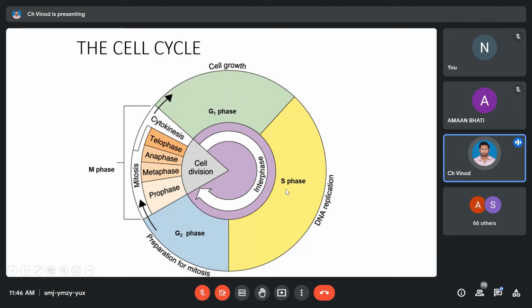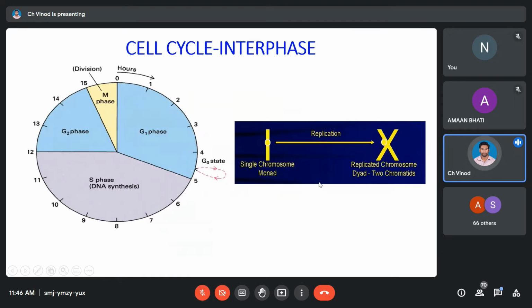whatever the DNA that has been produced, whatever the DNA that has been doubled, will now be condensing, and it will be forming something called your chromosome. Okay. So this is how your chromosome will be forming if there is no division. You are just going to have one P arm and one Q arm. So this is called a monad. Monad means one arm. So your centromere is bearing two different arms, one is P and one is Q. So we just have one arm of P and one arm of Q. So such kind of arrangement is called a monad.